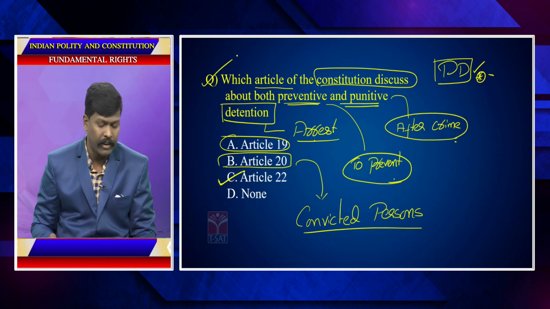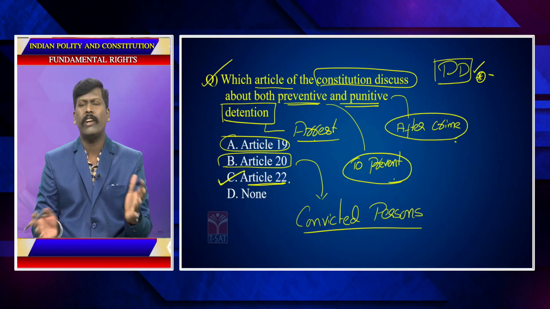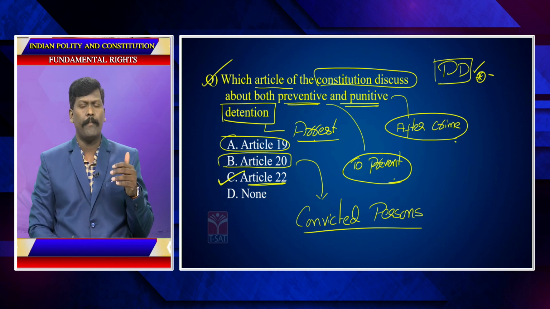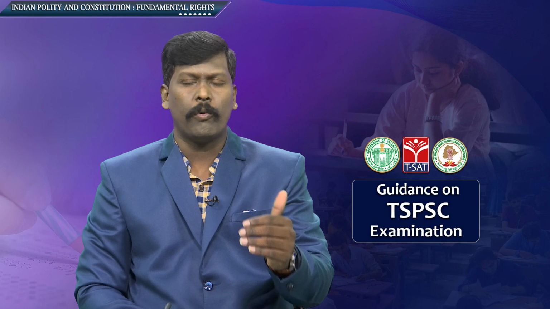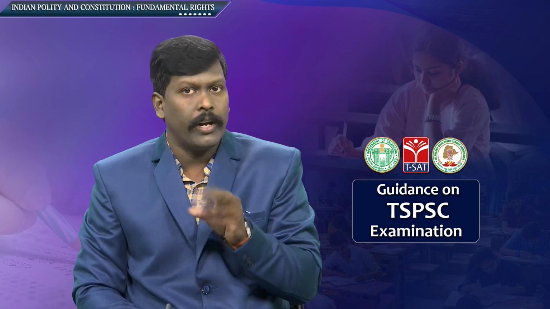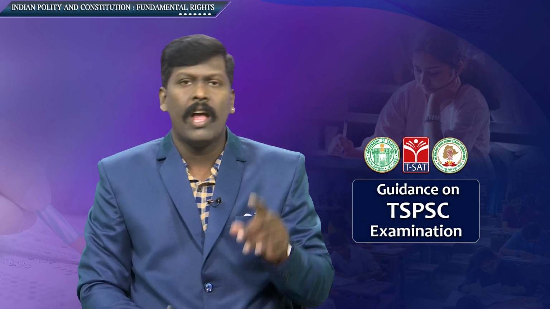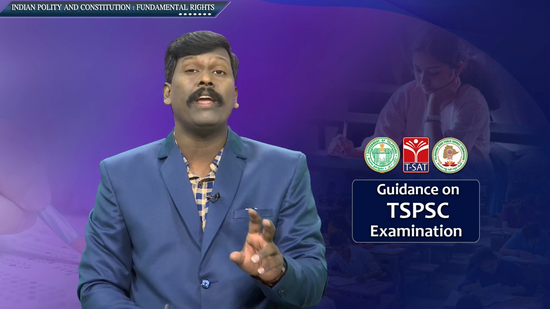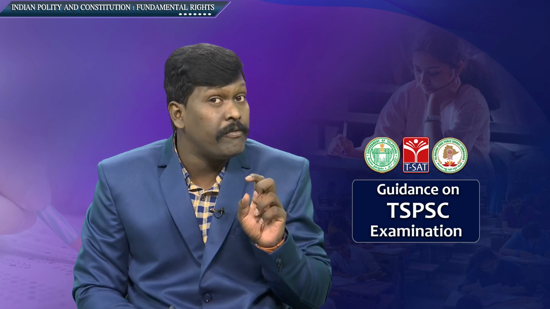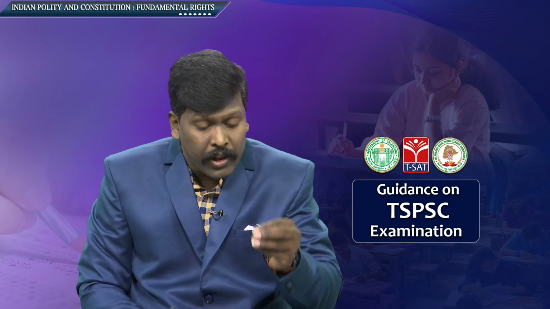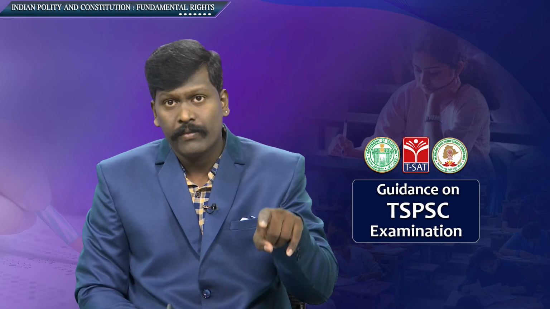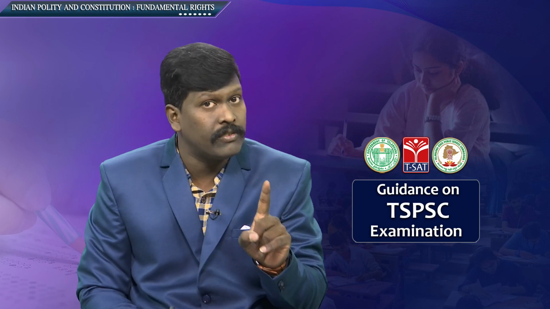So, this is your next question. The answer is 22. Sir, what are the protections available to detained persons? I will name a few. Whenever the police take you into custody, whenever police want to arrest you, you have certain protections as per Article 22, for both punitive and preventive detention. Protection number 1: you need to be informed of the charges you are arrested under. You should know why you are getting arrested. If you are not told why, that is unconstitutional. That arrest is not valid.